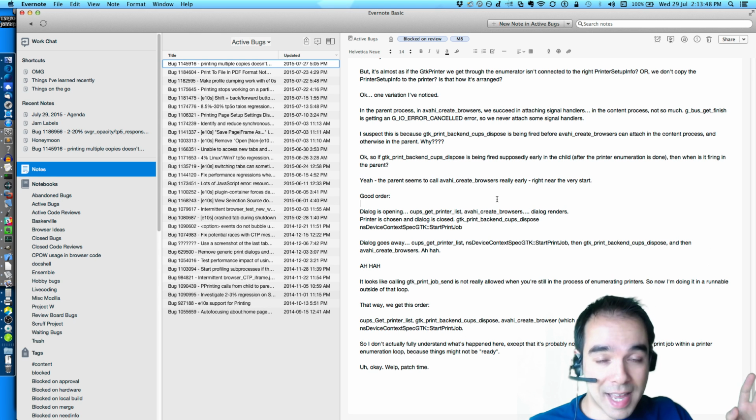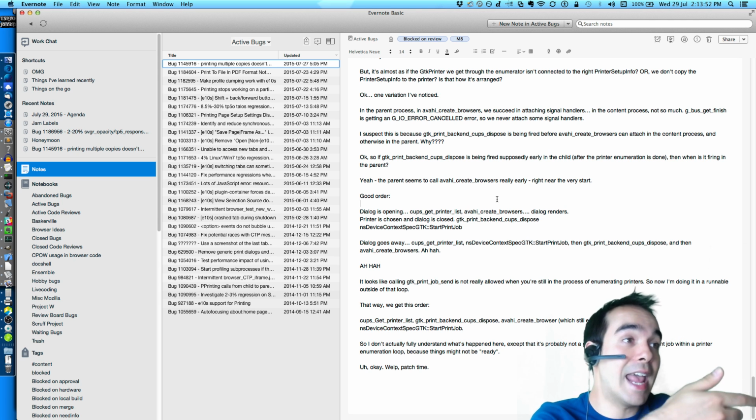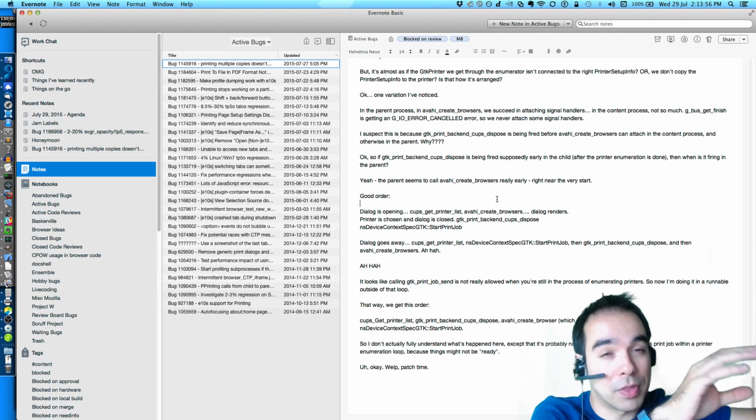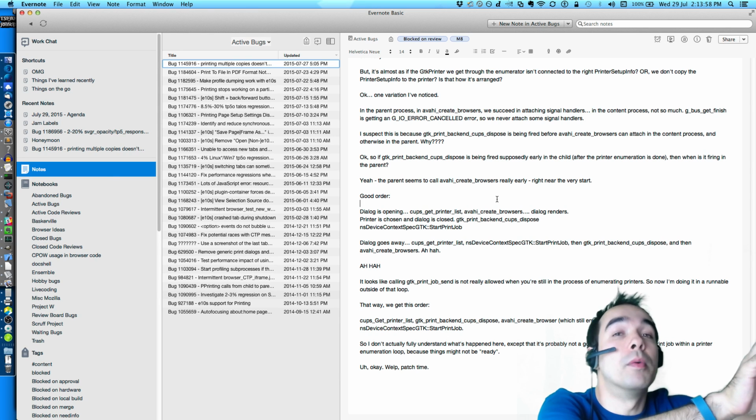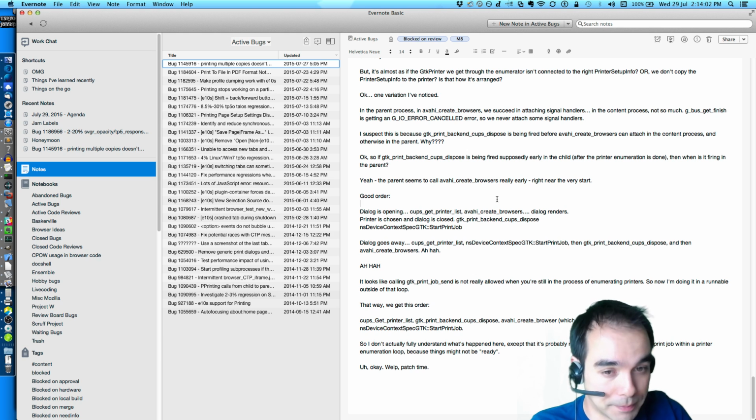So what we have to do instead is send the name of the printer down to the content process, and then the content process has to scan all of the printers. It enumerates all the printers and finds the one with a matching name and says, okay, we'll be using this one. And that's what it prints off to. And something in there is going wrong, because it has to do with capabilities.